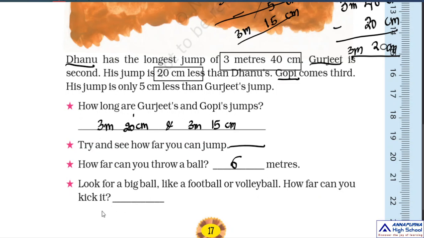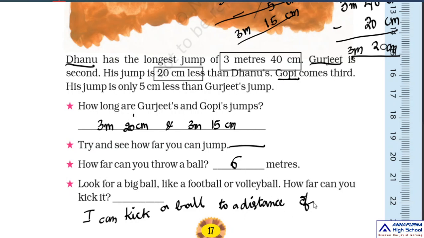You can write your answer like this: I can kick a ball to a distance of maybe 2 meters, 3 meters, whatever it is. Okay, try it and write your answer here.